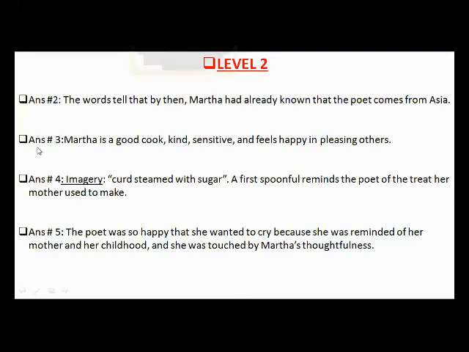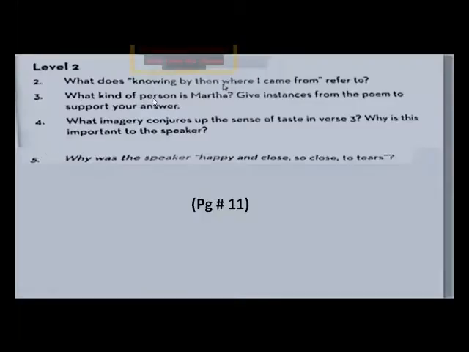Now the next question is, what kind of person is Martha? Give instances from the poem to support your answer. Give instances means give examples. Okay, dear students, your chat will be answered after the complete explanation. So please wait for your answers, and I will repeat the slides. I will surely repeat the slides for you all to take the screenshots.